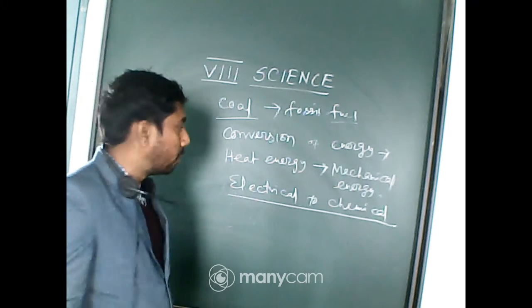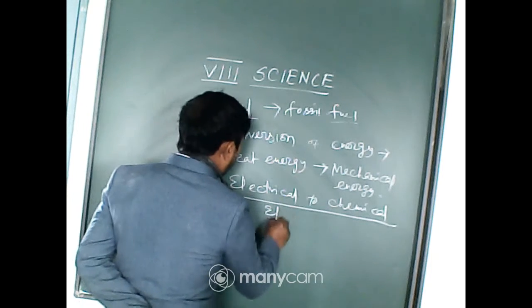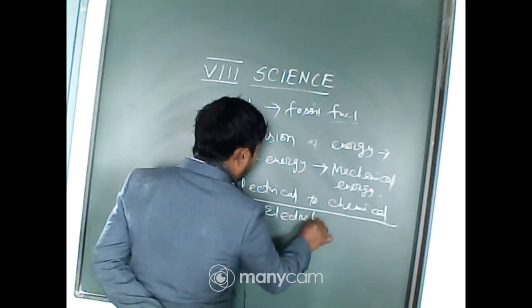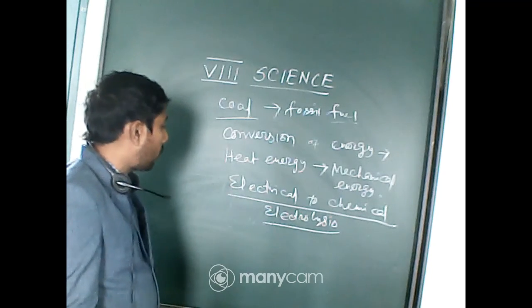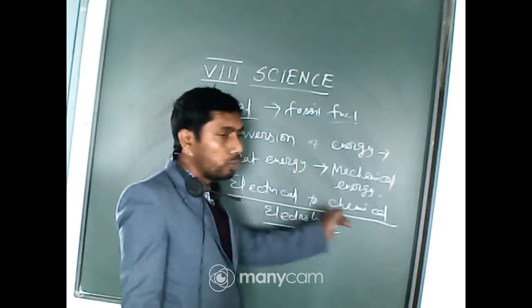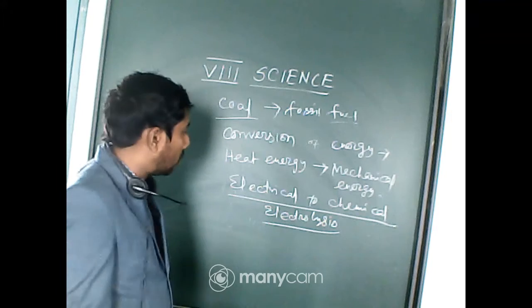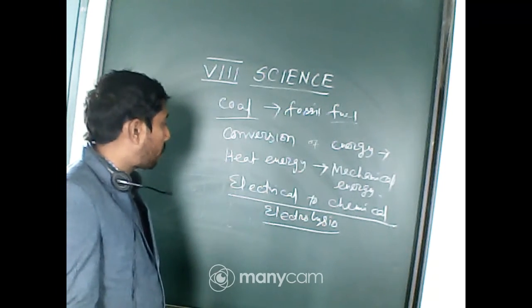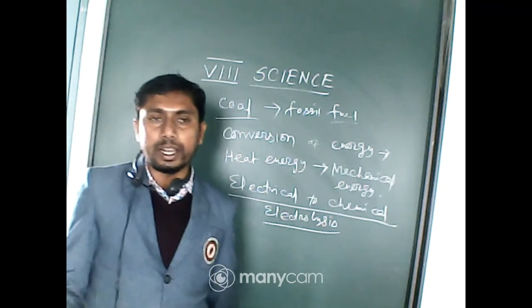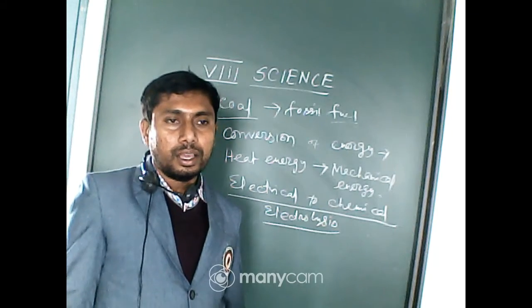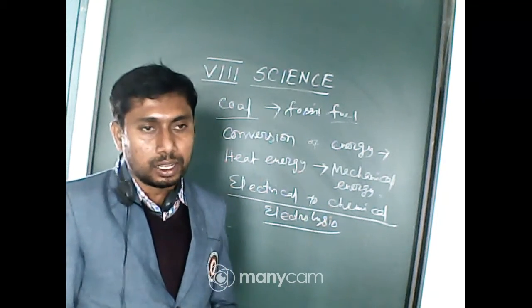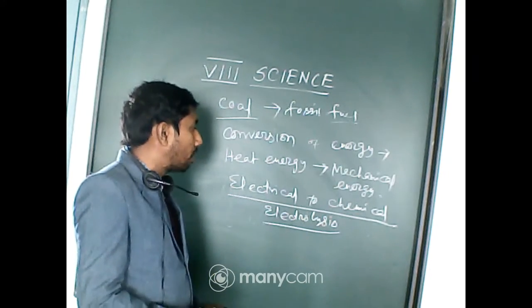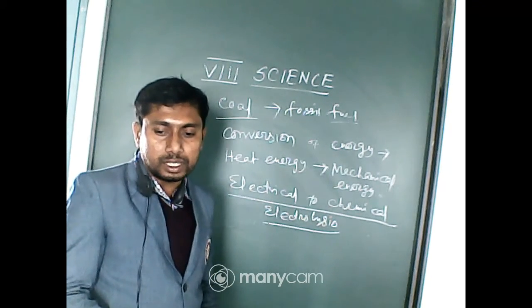Electrolysis. Yes, very good. Here the energy is converted from electrical energy to chemical energy. Now, from chemical energy to electrical energy, this is also done in a cell, that is a fuel cell. Here the energy is converted from chemical to electrical.